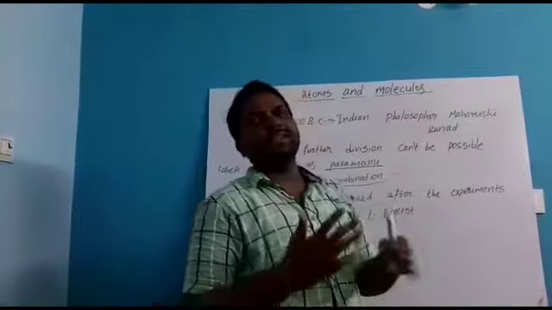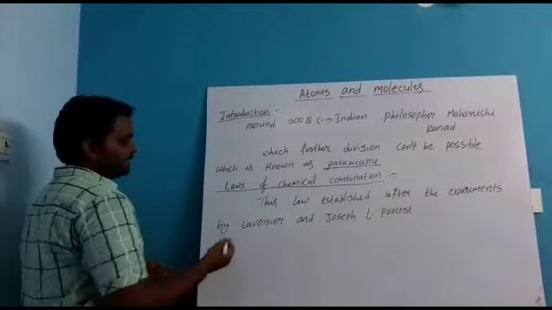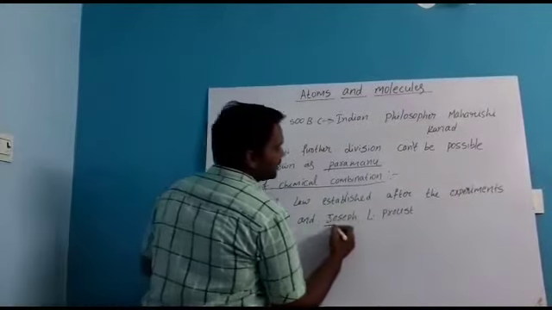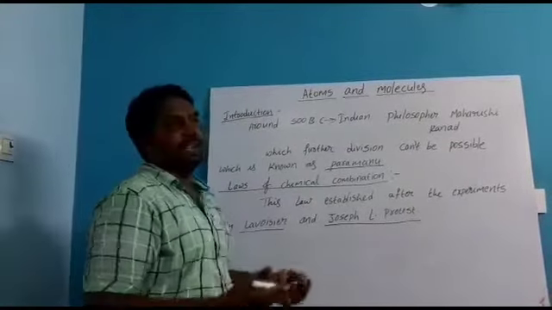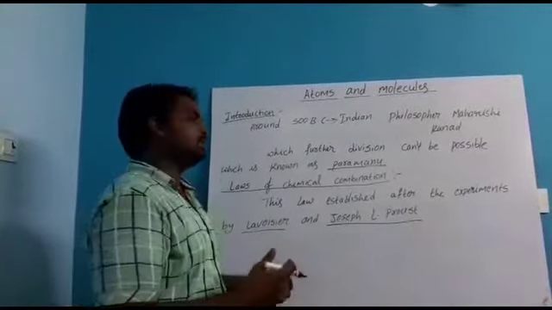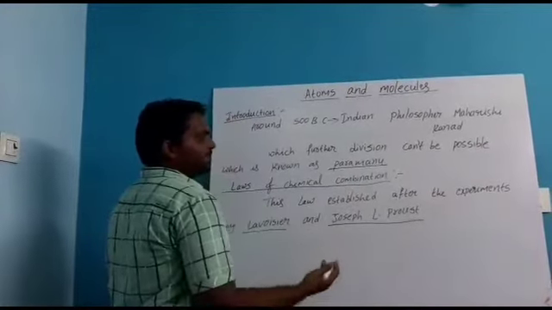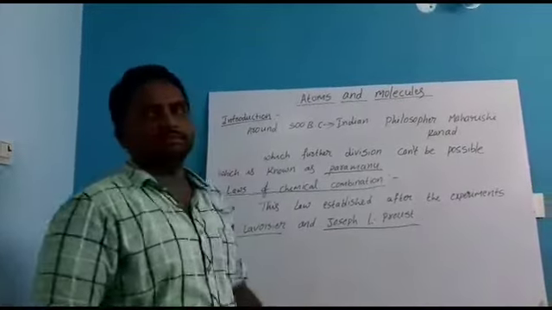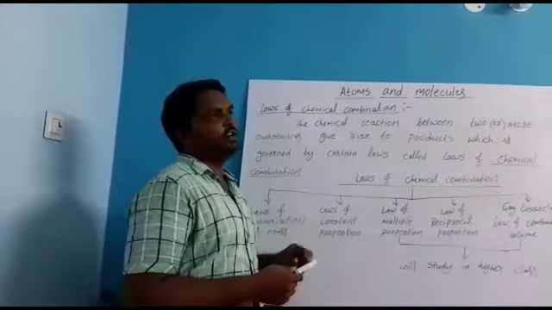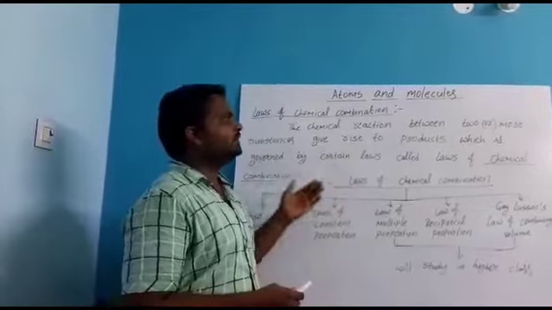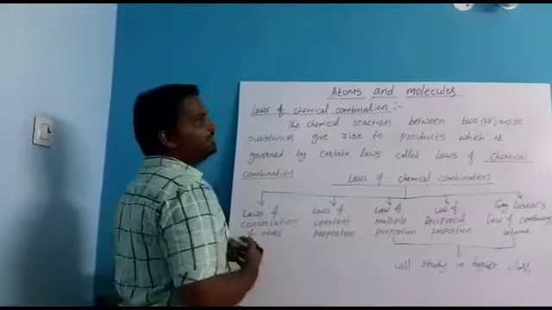But after that, through so many experiments, two scientists, Lavoisier and Joseph L. Proust, explained clearly about matter. They explained its characters and properties. Lavoisier, the scientist, explained clearly about the law of chemical combinations. When you are watching this video, you should follow the textbook also. He explained about the law of chemical combinations.